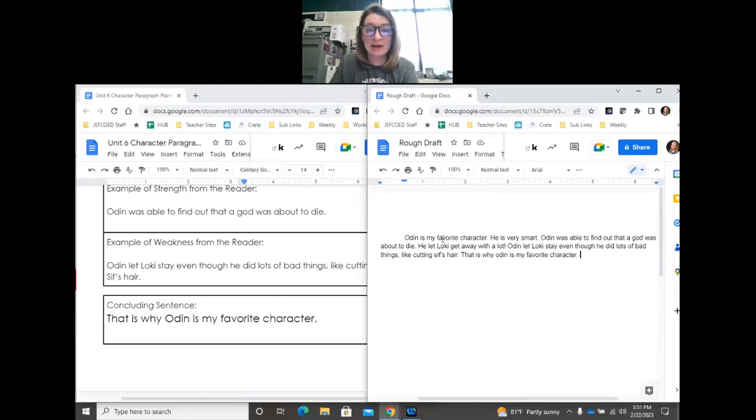So I'm going to start at the beginning, and I'm going to read it to myself. Odin is my favorite character. He is very smart. Odin was able to find out that a god was about to die. He let Loki get away with a lot. Odin let Loki stay even though he did lots of bad things like cutting. Oh, Sif should be capitalized. Sif's hair. That is why Odin, oh, looky there. I need a capital O, is my favorite character.